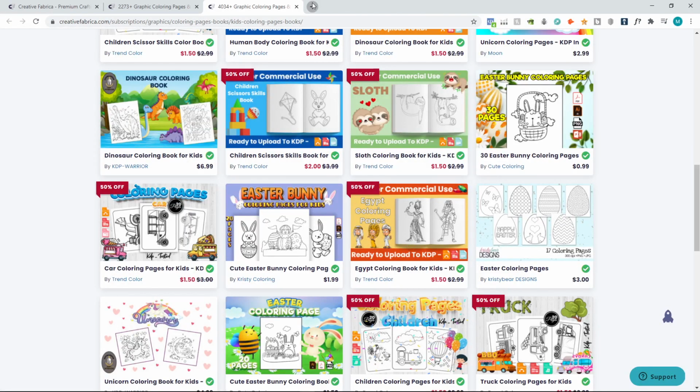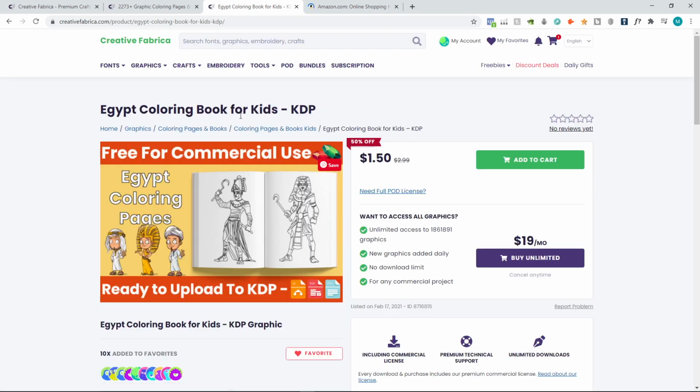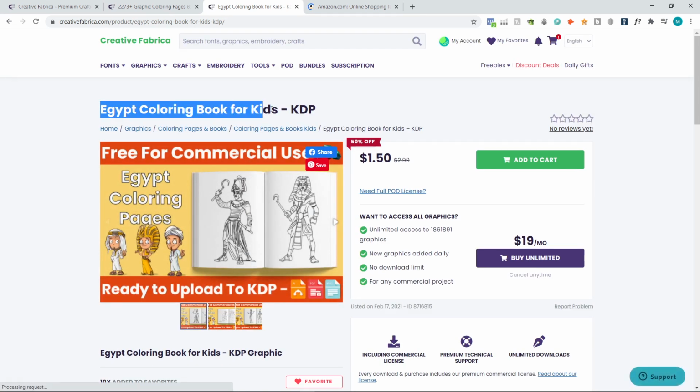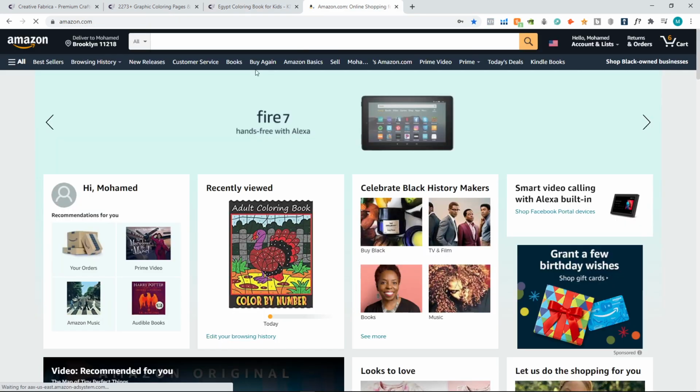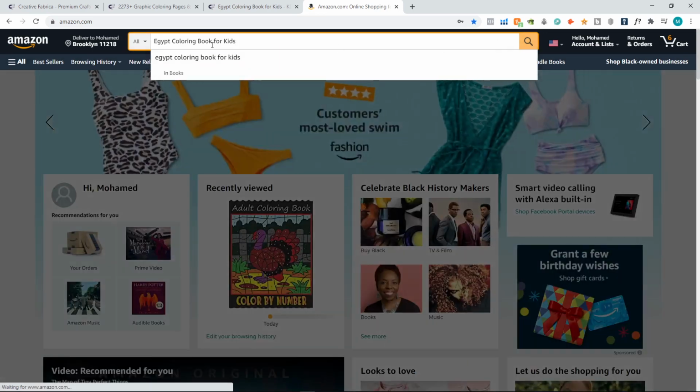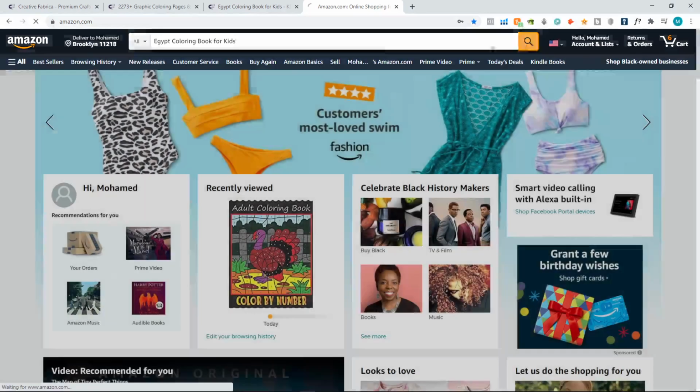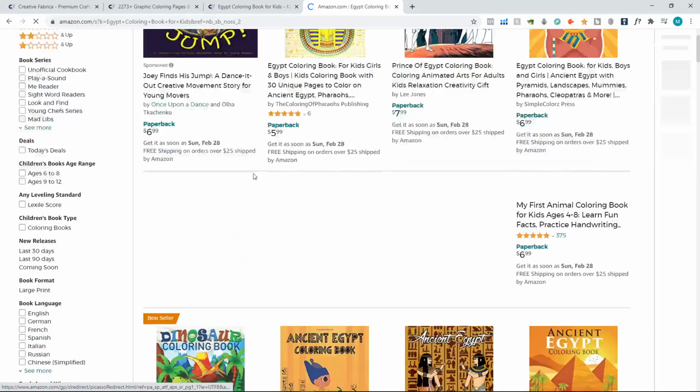Okay, let's go into Amazon, go into this. It's an Egypt coloring book for kids. So, let's copy it, paste it on Amazon. Search like always. Click search, and there you go.